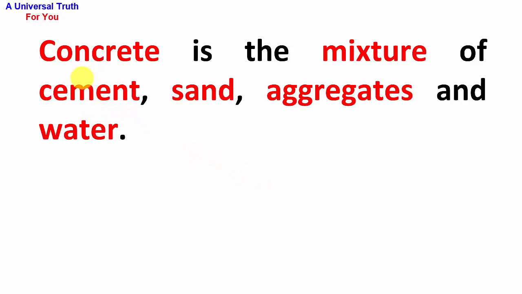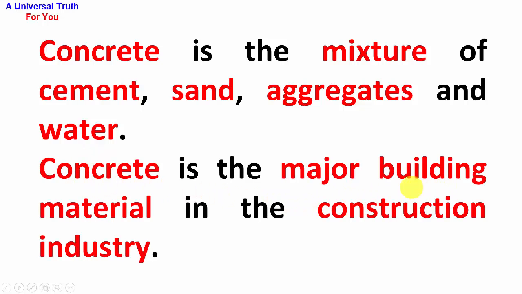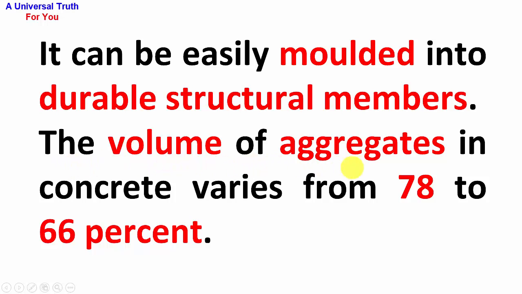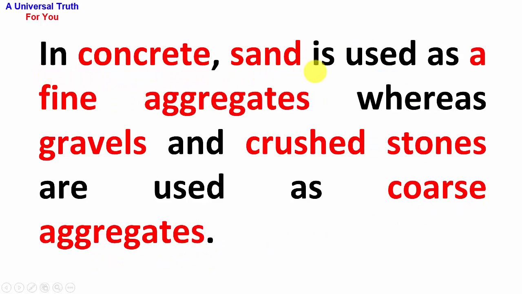So what is concrete? Concrete is the mixture of cement, sand, aggregates and water. Concrete is the major building material in the construction industry. It can be easily molded into durable structural members. The volume of aggregates in concrete varies from 78 to 66%. In concrete, sand is used as a fine aggregate, whereas gravels and crushed stones are used as coarse aggregates.